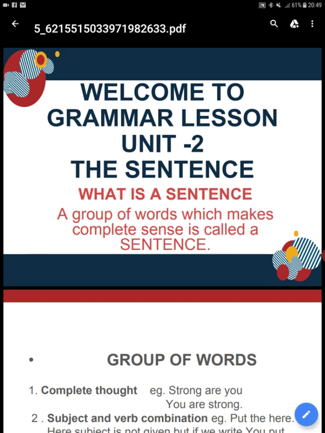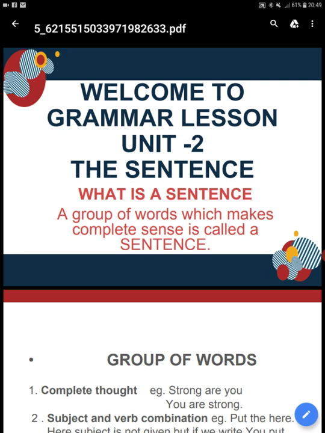Today I will explain to you what is a sentence and its types. It is related to your practice book, that is unit 2. You have already done it in your previous classes. So let us start.